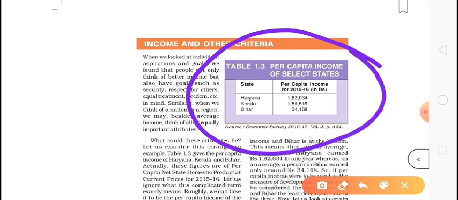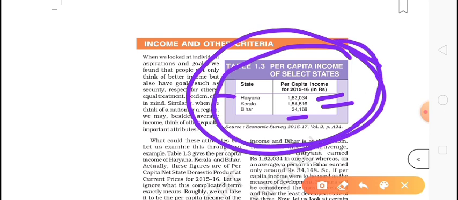That was about countries, but we can also compare our states. In Haryana, people get a per capita income of 1,62,000 rupees. Kerala people have 1,55,516, but Bihar people have only 34,000. By this we can see which state is more developed and which is underdeveloped, by only income. We are only talking about income here; other criteria we will discuss later.